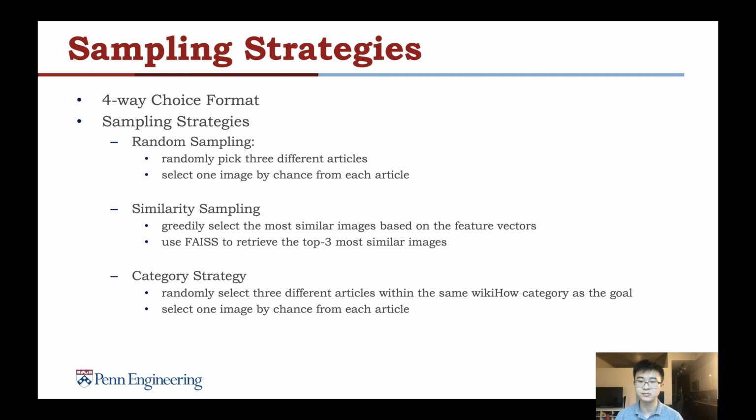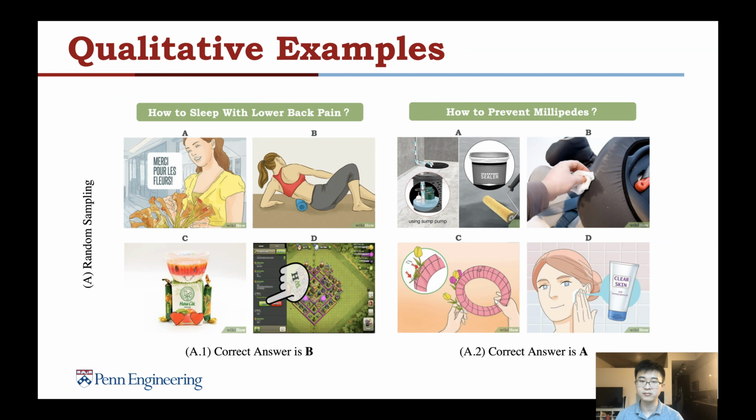The first one is random sampling. We just randomly select 3 different articles and pick 1 image from each article by chance. The second one is similarity sampling. We select the top 3 most similar images to the positive image as the negative samples. The third one is category sampling. We randomly select 3 articles within the same category as the goal. Here are some qualitative examples of our sampling strategies.